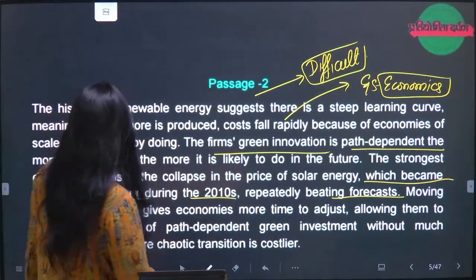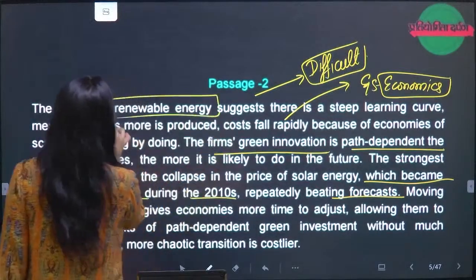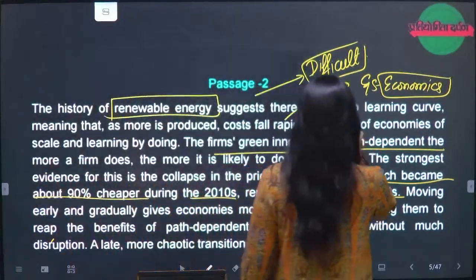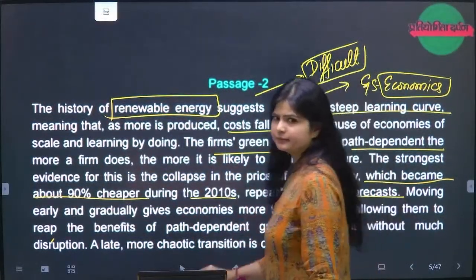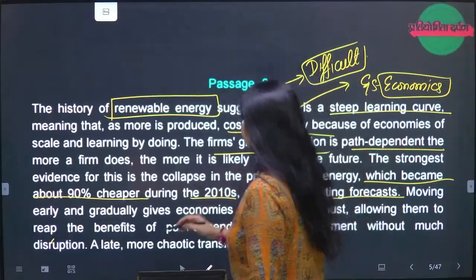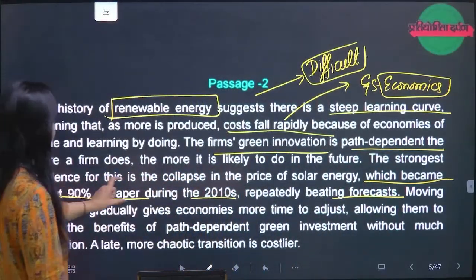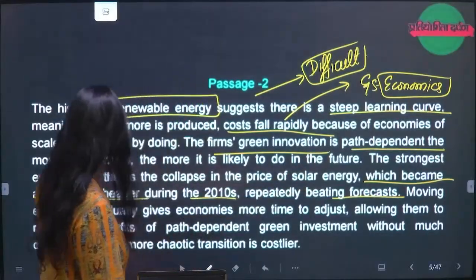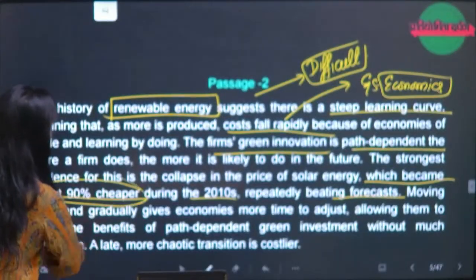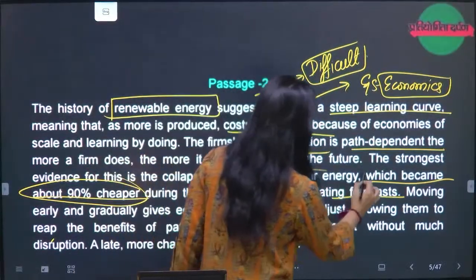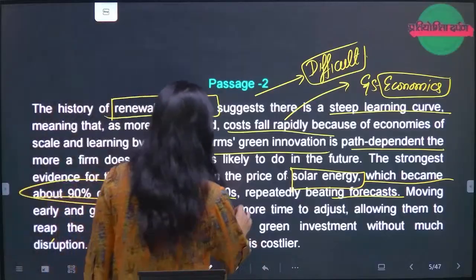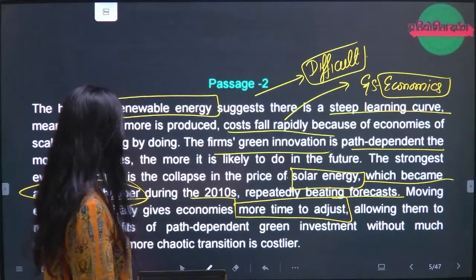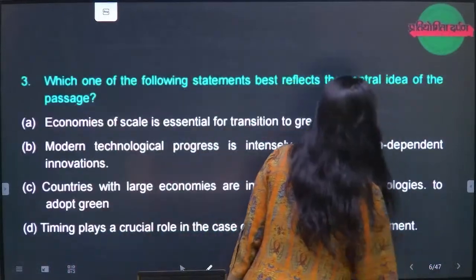If I have to underline the important terminologies here: green, renewable energies, steep learning curve, cost falls rapidly, right? These are important terms. The strongest evidence for this is a collapse in the price of solar energy, which became 90% cheaper. They're talking about solar energy specifically, and you have to mention this too. Moving early gradually gives economies more time to adjust, allowing them the benefits of path dependent investment without much disruption, right? This is the whole passage.